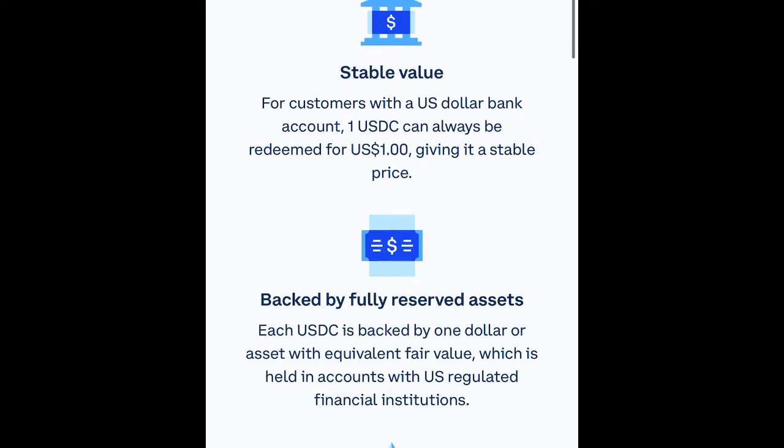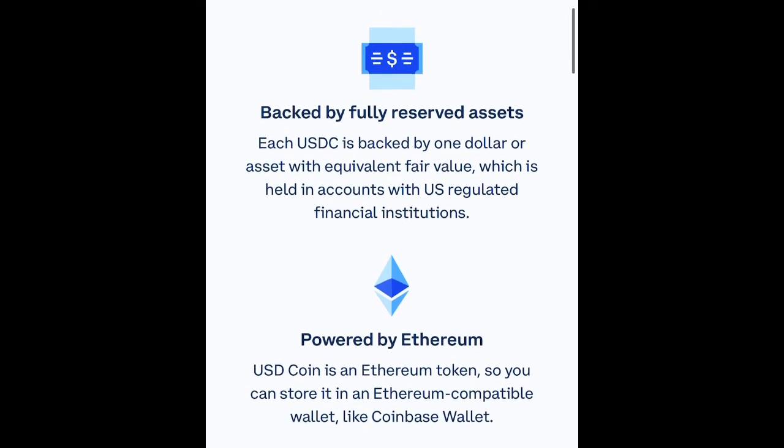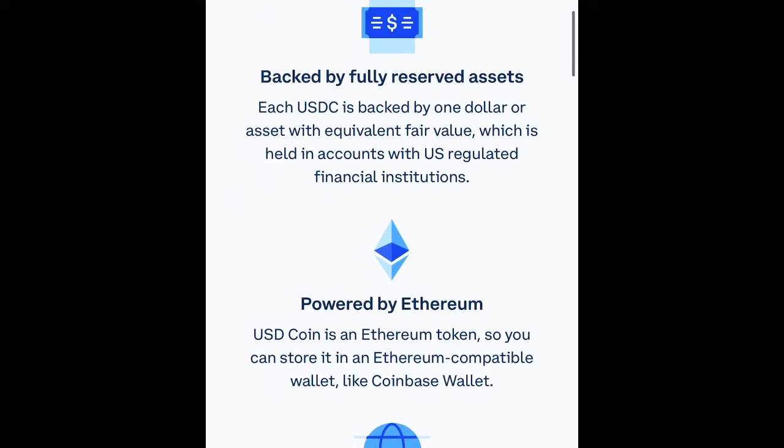So vice versa, back and forth like that, giving it that stable price. So if you got $100, $1,000, $52,567 of USDC, that's the equivalent of that same amount in United States dollars right there. And it's backed by a fully reserved asset. So each USDC is backed by $1 or asset with equivalent fair value, which is held in accounts with US